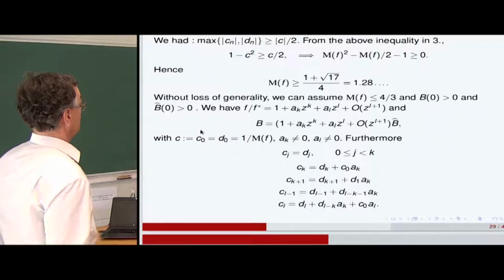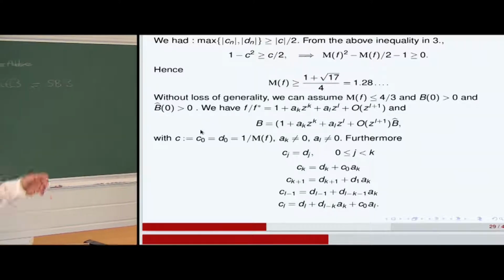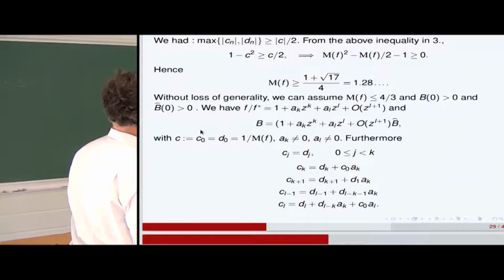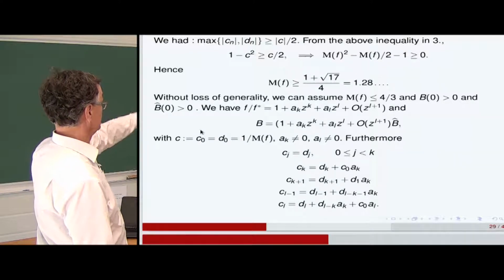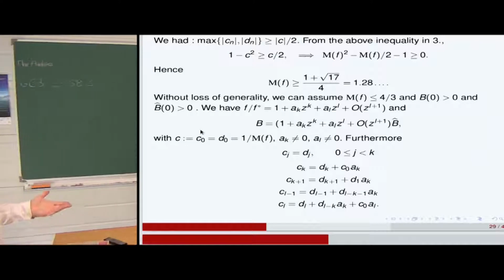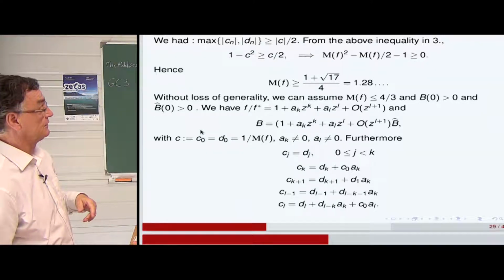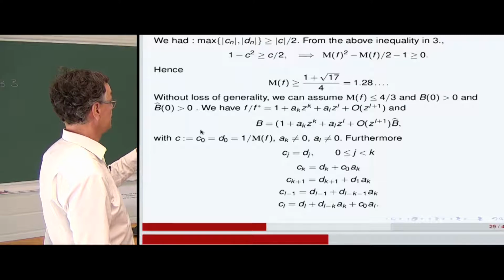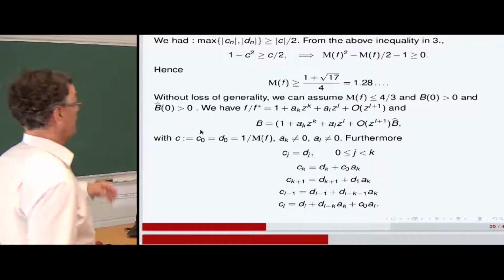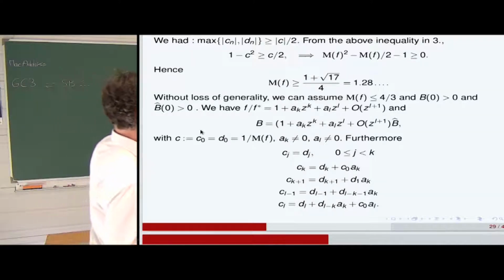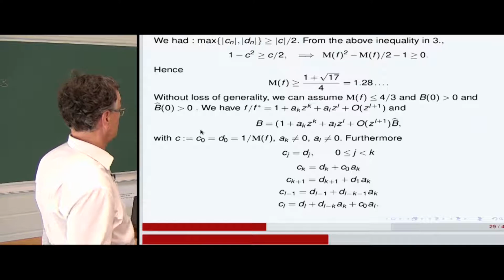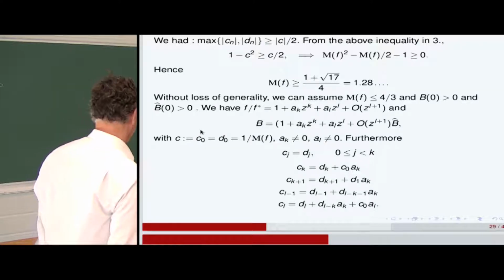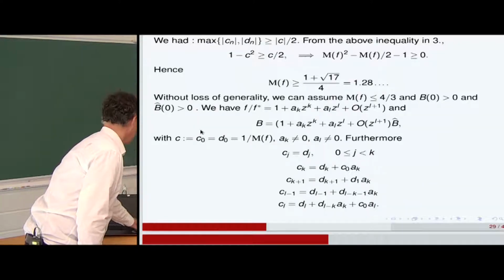A certain number of coefficients are 0, except when the index is k and l, and we can write that with c equals c0 d0, which is the inverse of the Mahler measure of f, with coefficient ak different from 0, coefficient al different from 0, and we have cg equal dg for g between 0 and k, and the other relations between the coefficients ck of B of f and dk of B hat divided by f star.